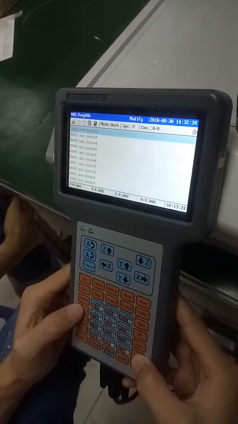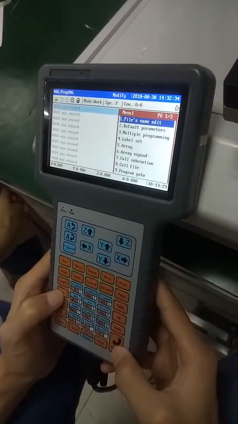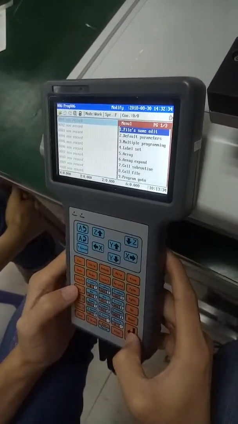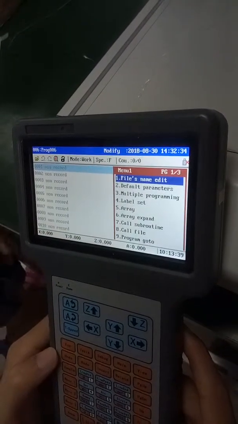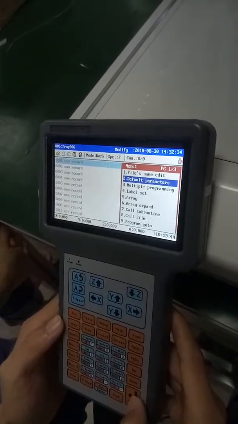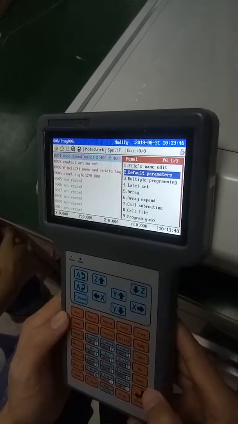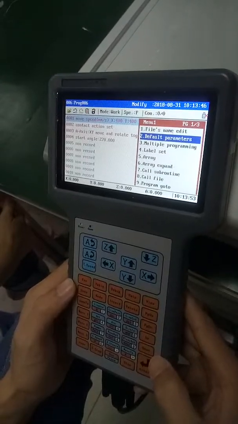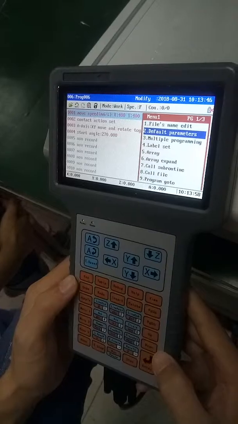Next, for programming, press Menu 1. On Menu 1, page 1, line 2, there are default parameters. Call them up. And you can see the program content appears on the screen.